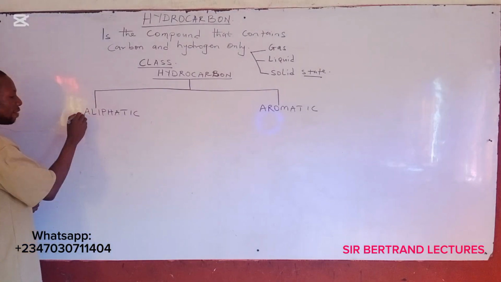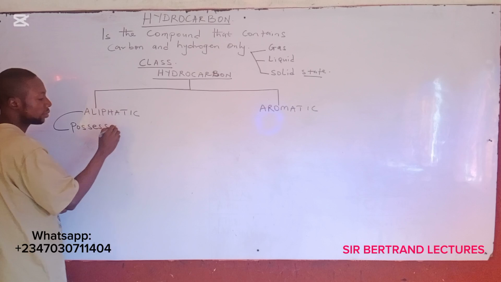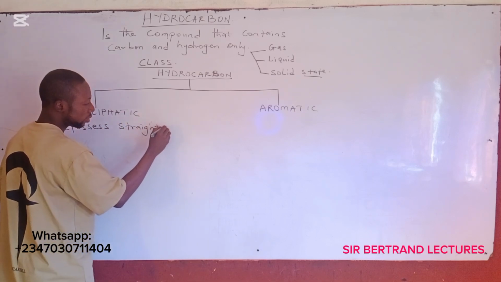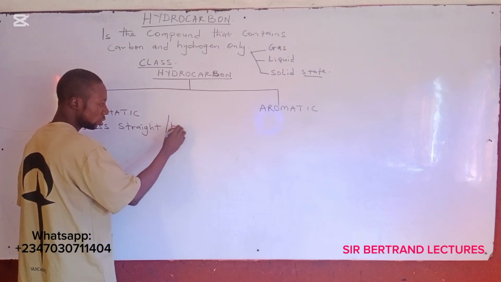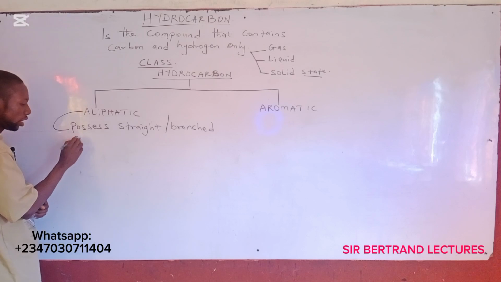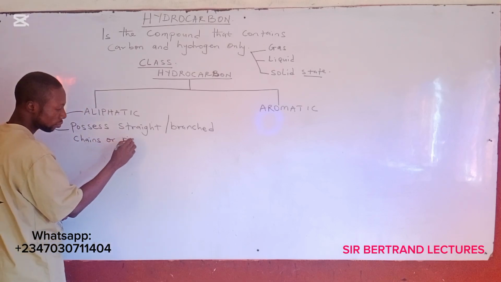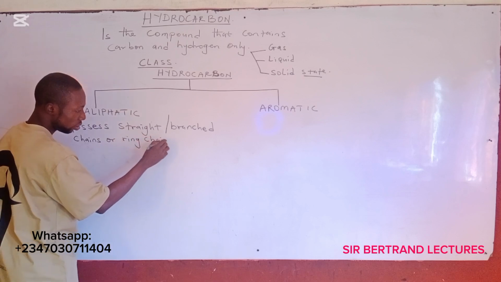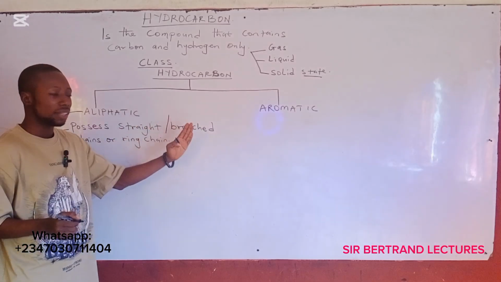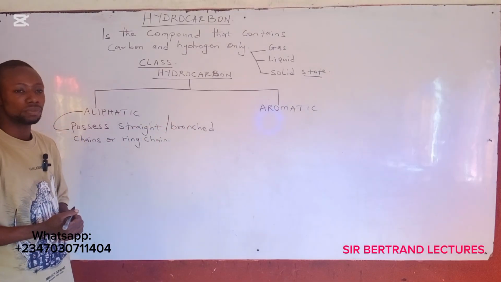Okay? Aliphatic hydrocarbon possess straight or branched chains or ring chain hydrocarbon. Okay, they possess either straight chains or branched chain or ring chain hydrocarbon.